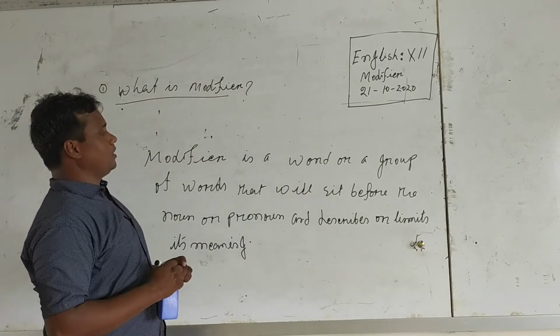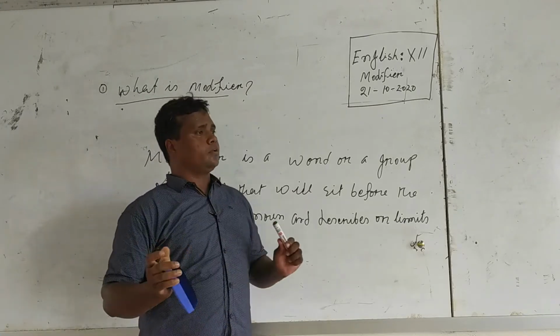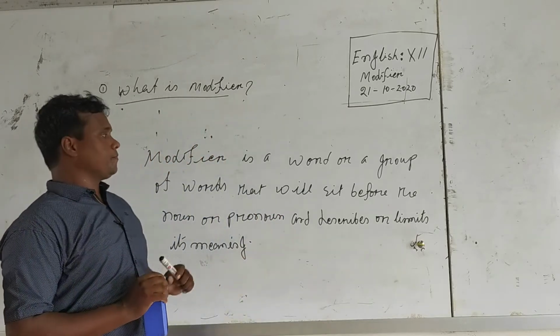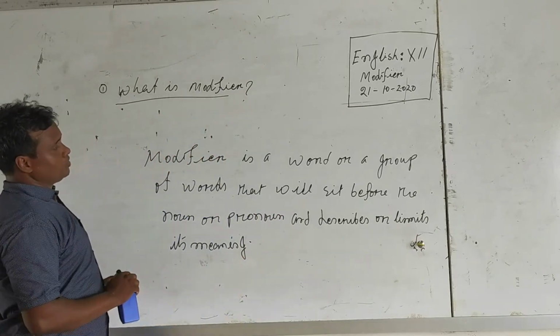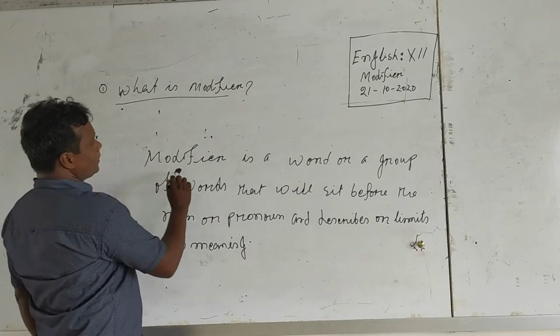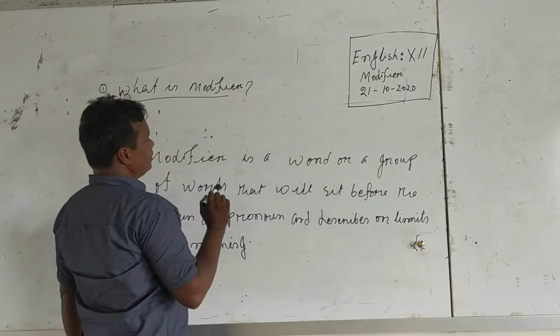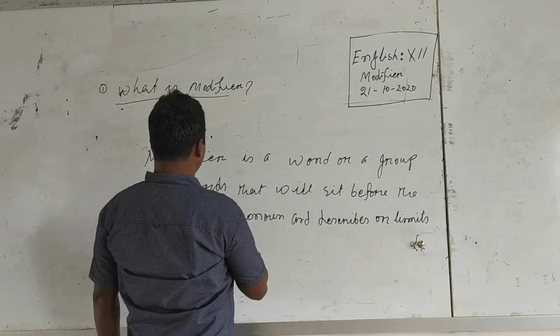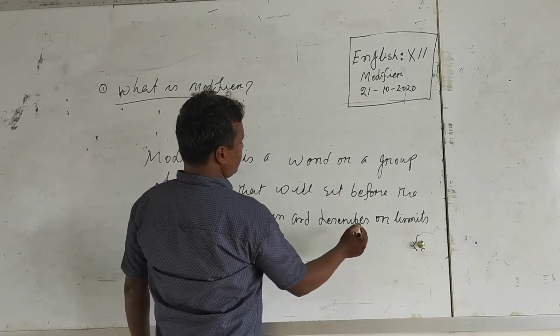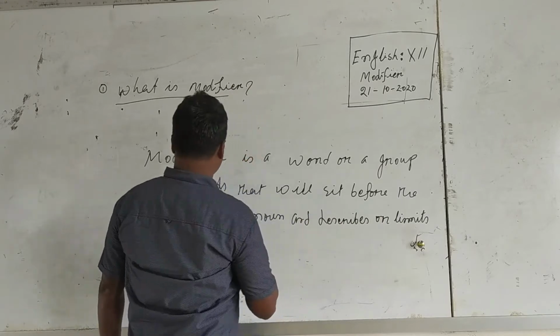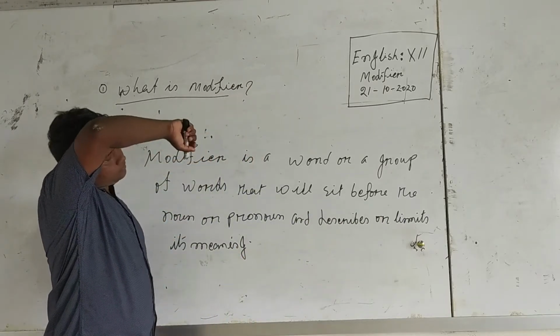Students, I request all of you to take a pen and a script and note down the important parts of my lecture. Modifier is a word or a group of words that will sit before the noun or pronoun and describes or limits its meaning.